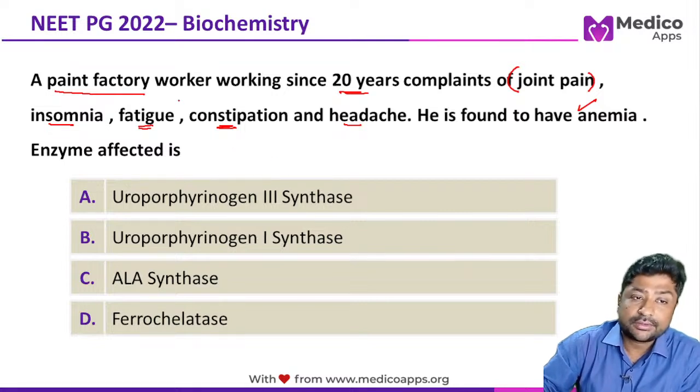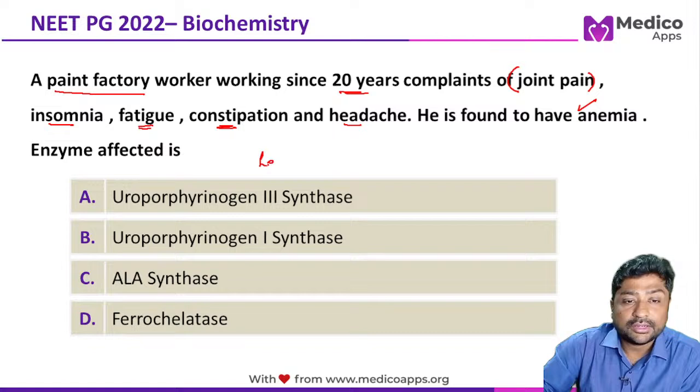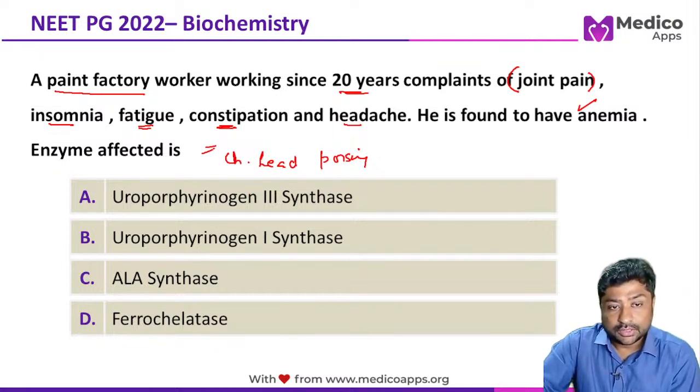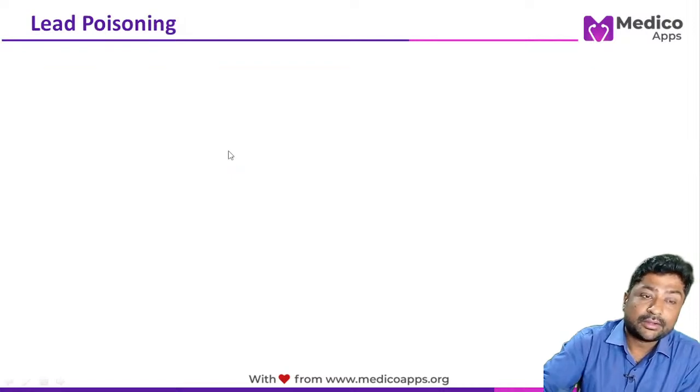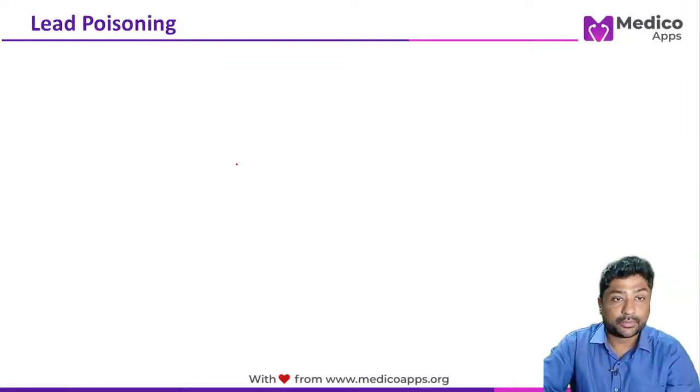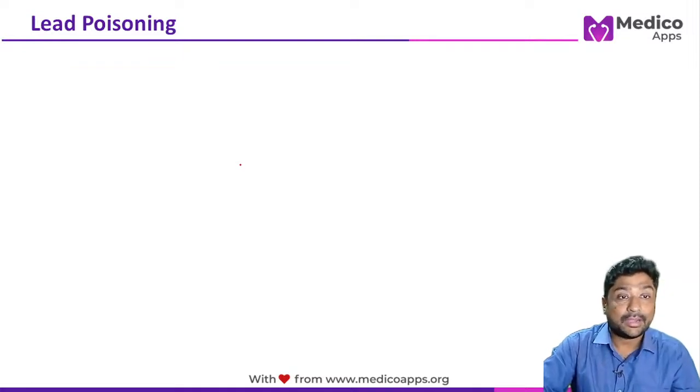Okay. So first, the question itself is very clear. We are talking about lead poisoning. And what kind of lead poisoning? Chronic lead poisoning. So this again is a very high topic. Before even discussing this particular question, let me talk about lead poisoning first.